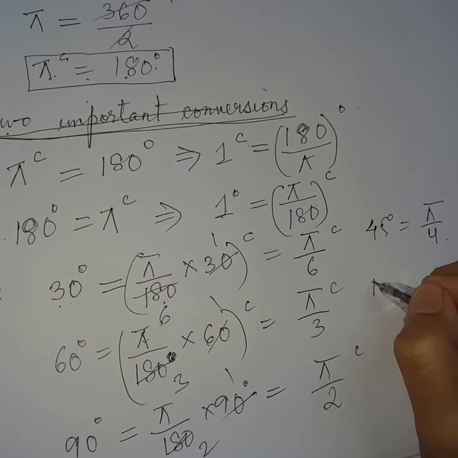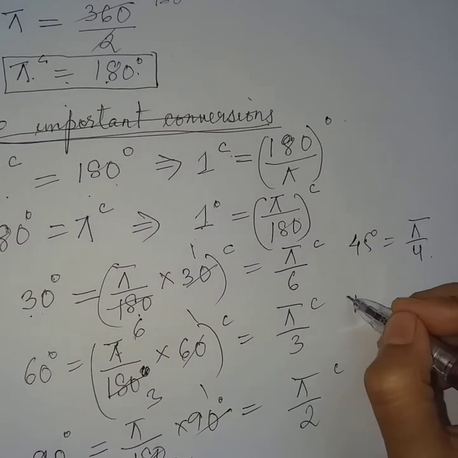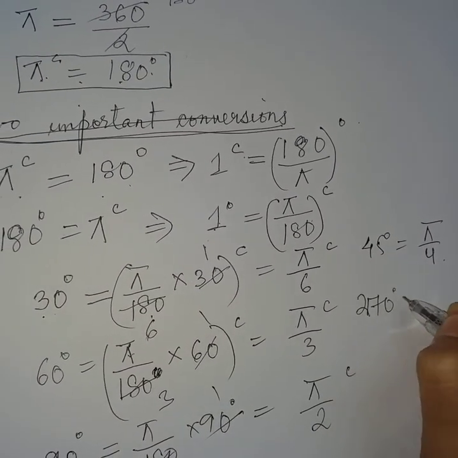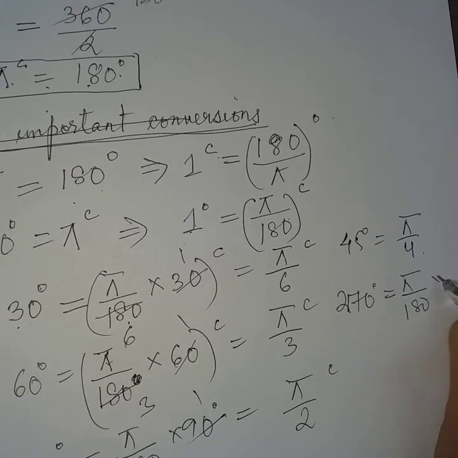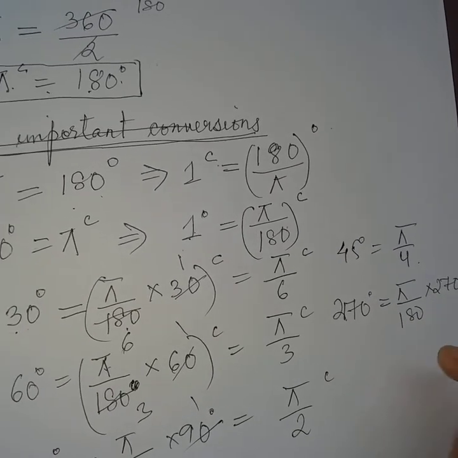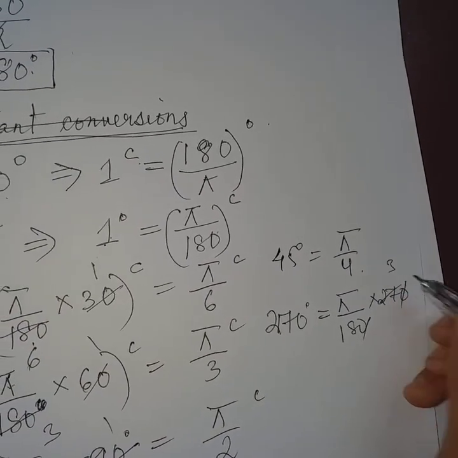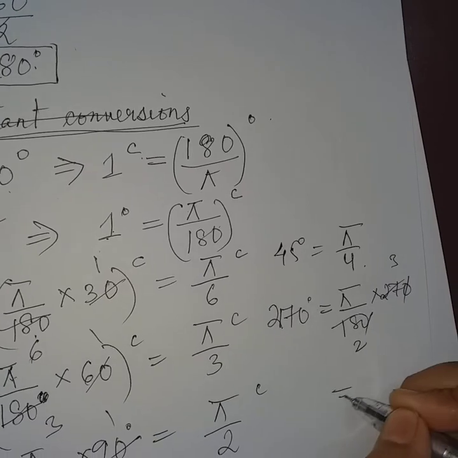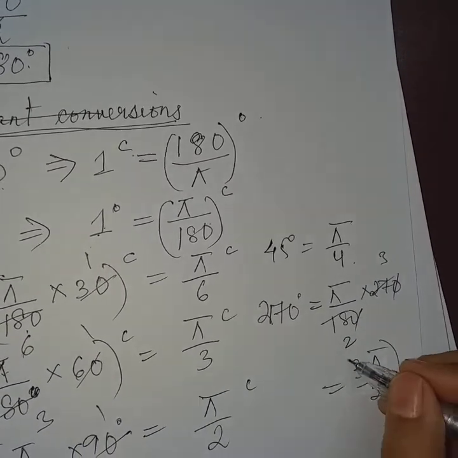180 degree we have already seen, 180 degree is equal to pi radian. And then 270 degree will be equal to pi by 180 into 270, 9 2s are 18, so 3 pi by 2 radian.